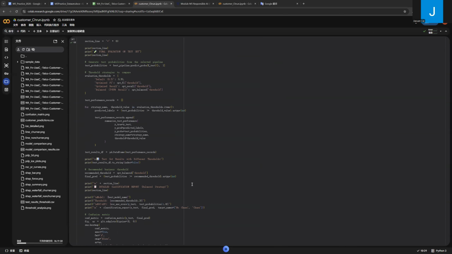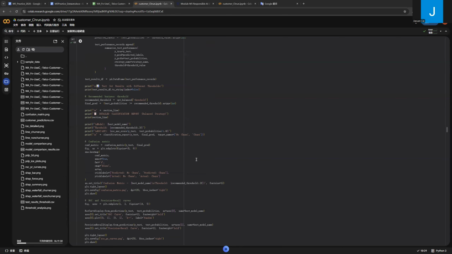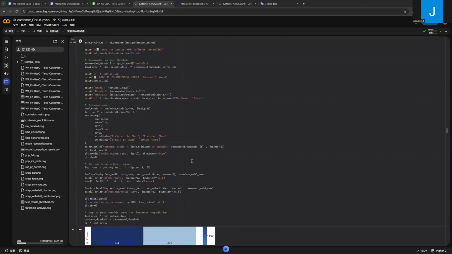SHAP is used to explain the model's predictions. The SHAP summary plot shows which features have the strongest impact on churn predictions. For example, variables such as tenure, contract type, and monthly charges often influence churn risk. Local SHAP explanations are also generated to explain individual predictions.